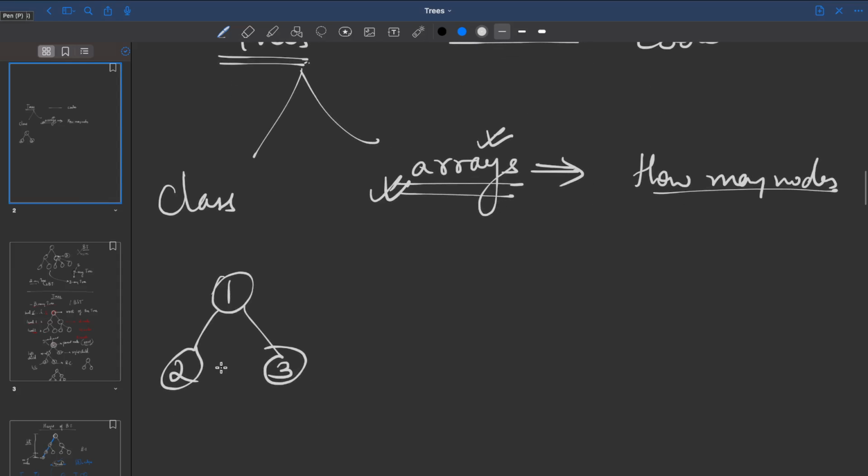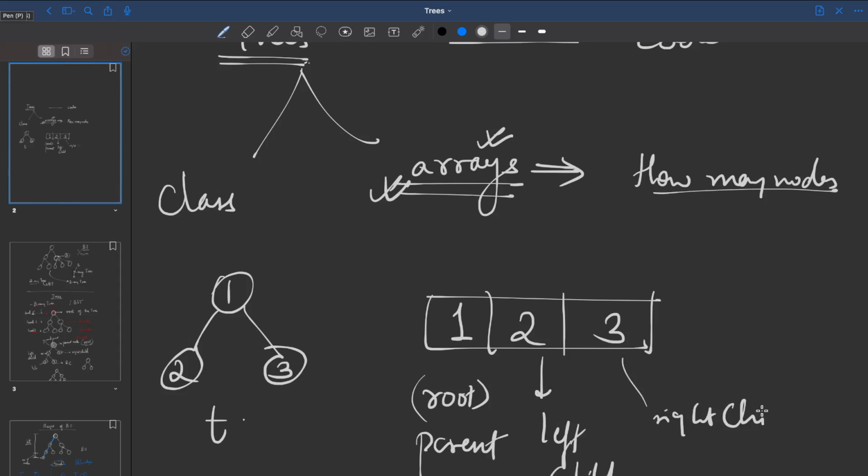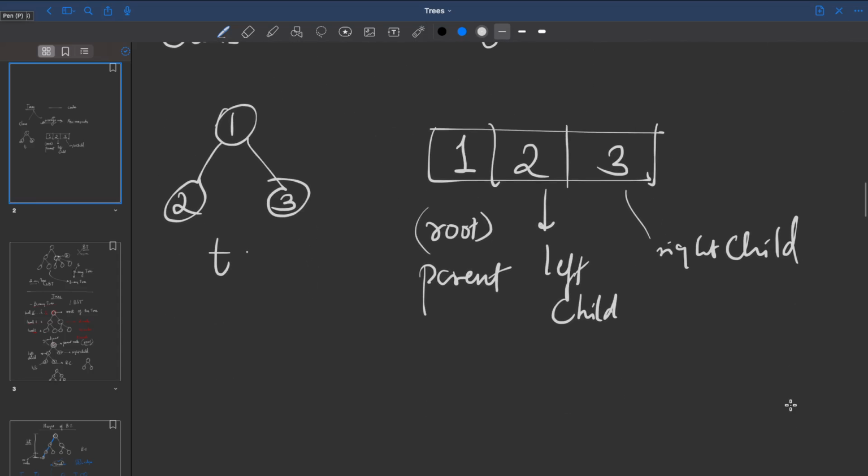Now, for example, I want to store this. I'll take an array of size 3. I'll store my root node here, the left child followed by the right child. So what is the pattern? You store your root, or let's call it the parent node. After the parent, you store its left child, followed by the right child. Let's take a bigger example.